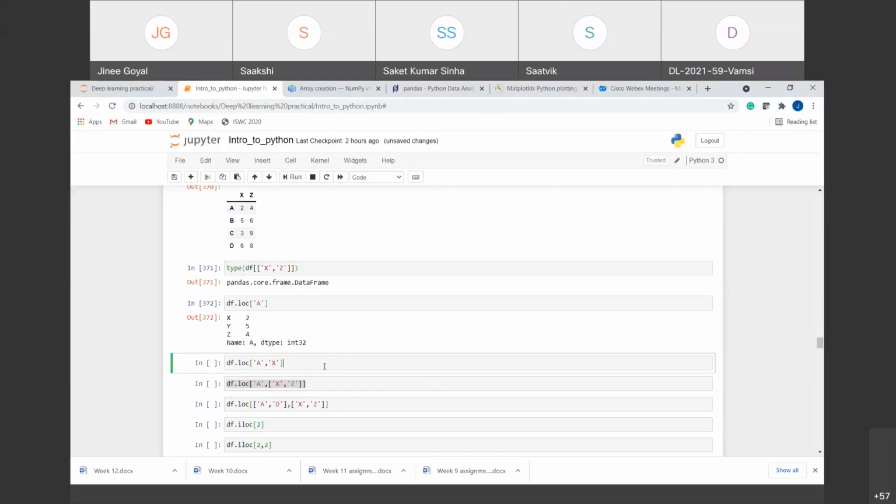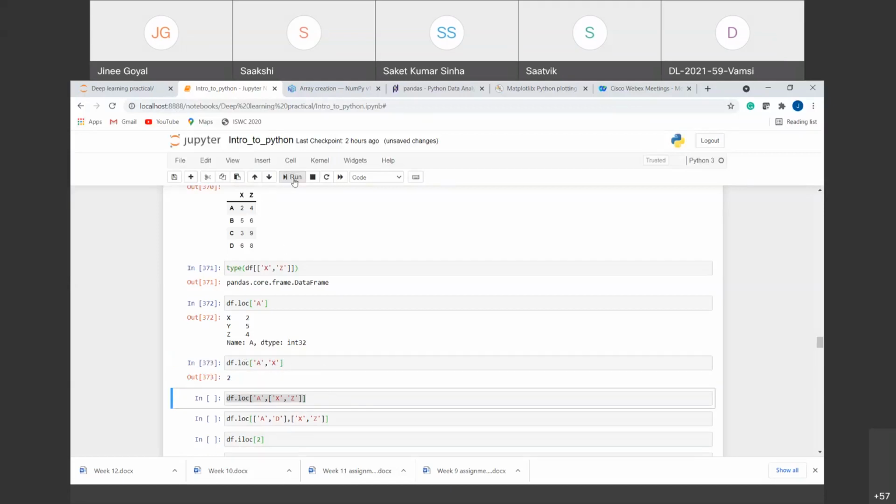Similarly, suppose I want a particular value from there, for example, a particular row and a particular column. So I'll take the A row and the X column. If I run this, you will see a value 2. That is this row and this column. Similar to the case with arrays, we separate them by a comma. In the first, we have given the row. In the second, we have given the column.